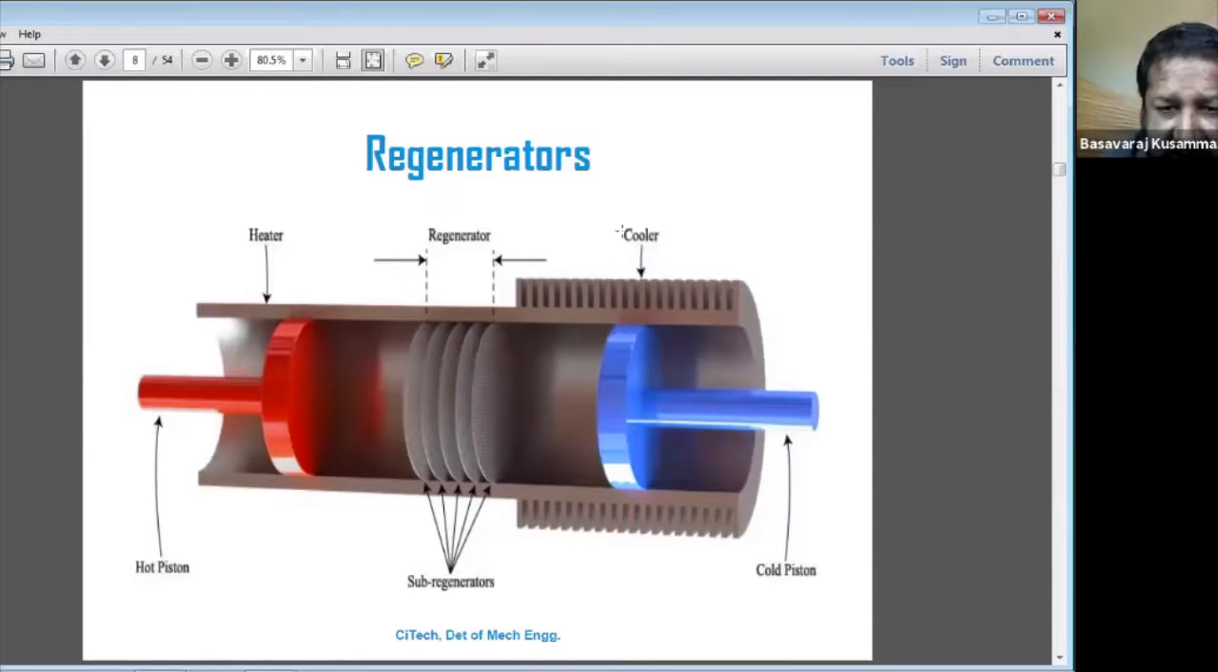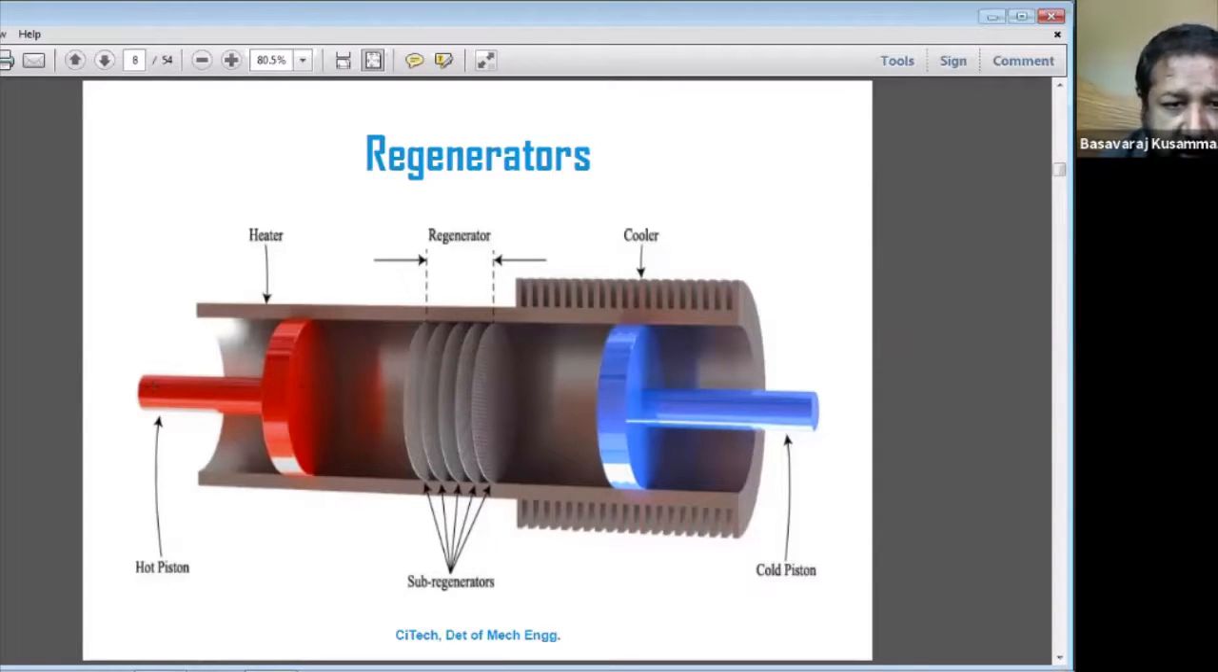This is the cooler, and this one is the cold piston. This one is called a hot piston here. This is called a heater, and this one is called a cooler here. When it moves here, there is heat transfer from the hot piston to the regenerator.